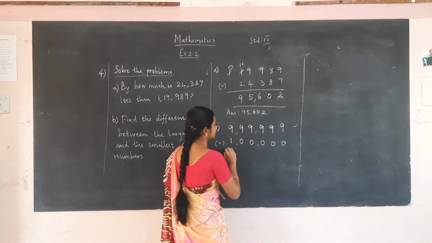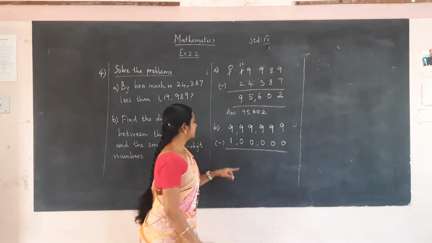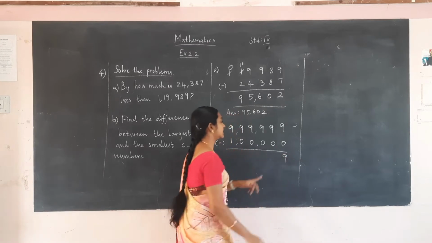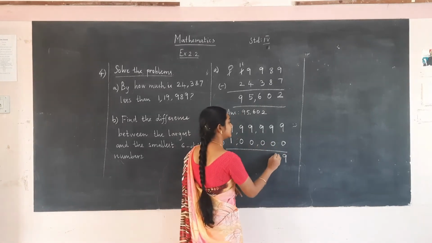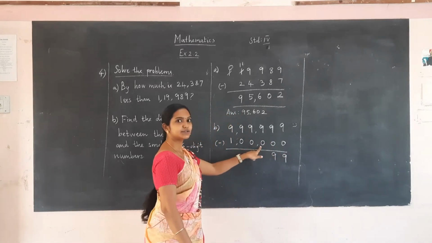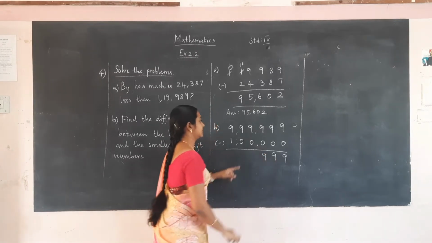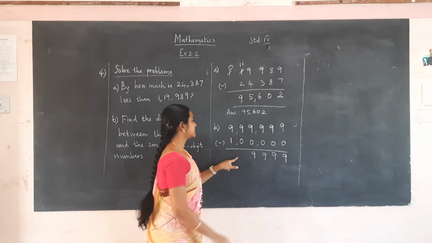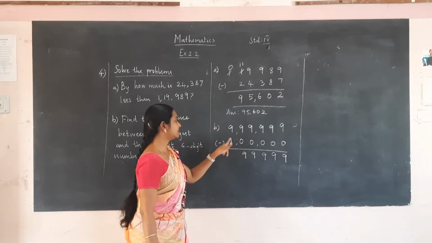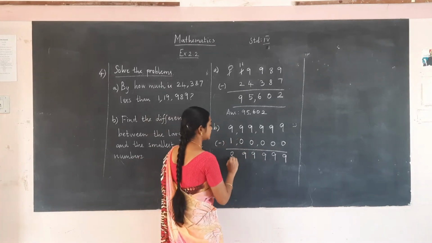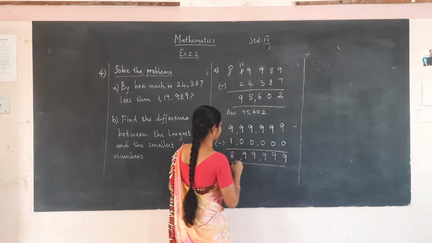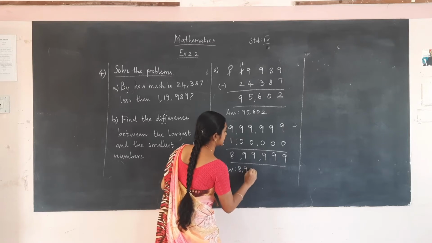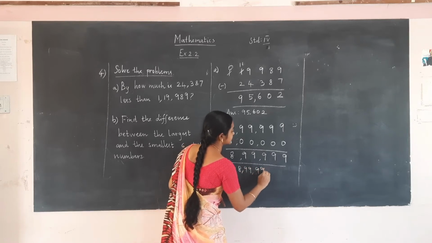We are going to subtract these two numbers. 9 minus 0 is 9. 9 minus 0 is 9. 9 minus 0 is again 9. 9 minus 0 is 9. 9 minus 0 is 9. 9 minus 1 is 8. So the answer is 8,99,999.